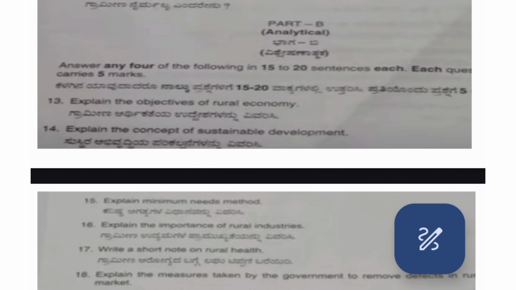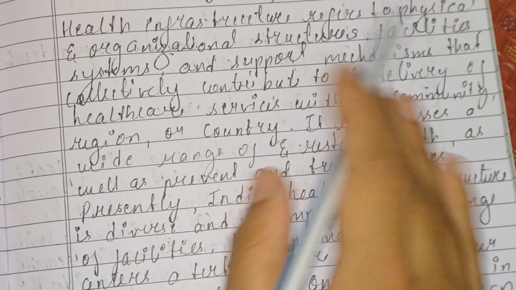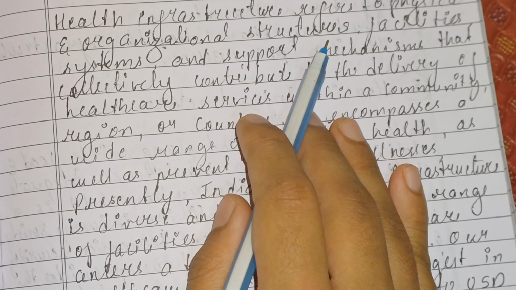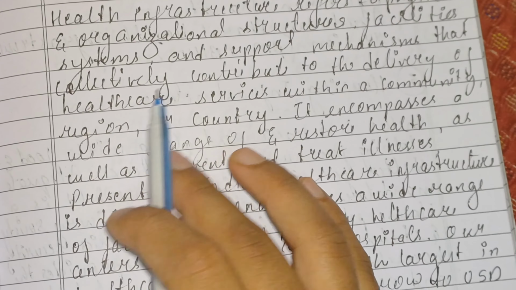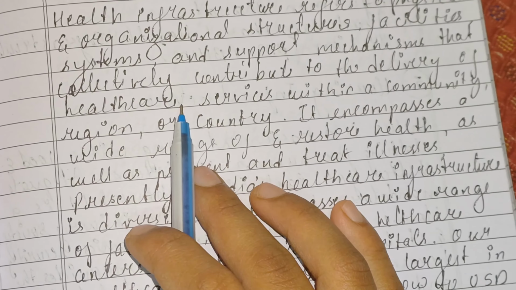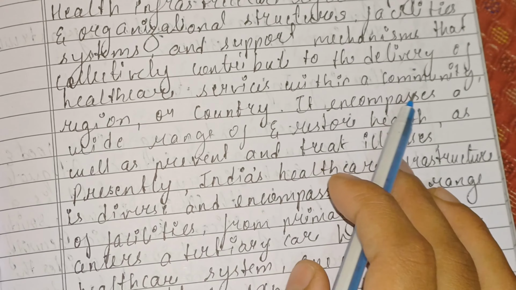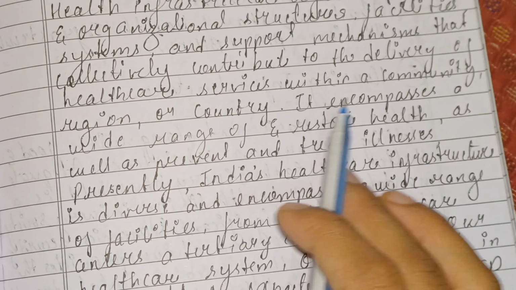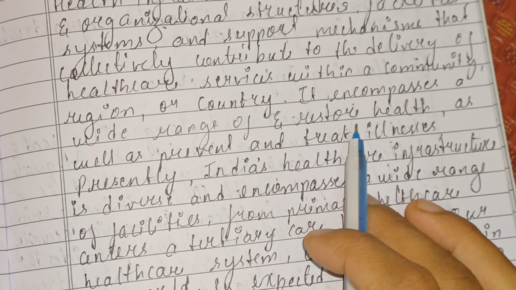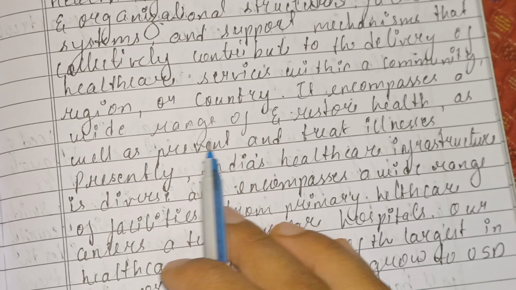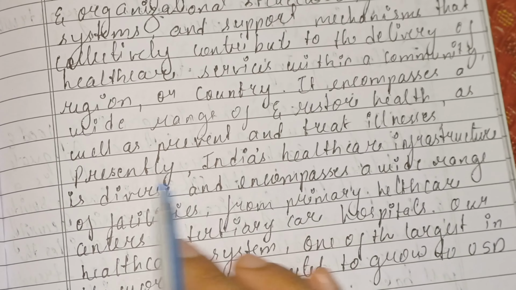Next question, write a short note on rural health. Health infrastructure refers to the physical and organizational structures, facilities, systems, and support mechanisms that collectively contribute to the delivery of healthcare services within a community, region, or country. It encompasses a wide range of services to promote and restore health as well as treat illness.